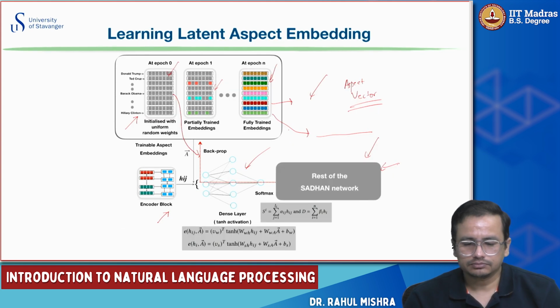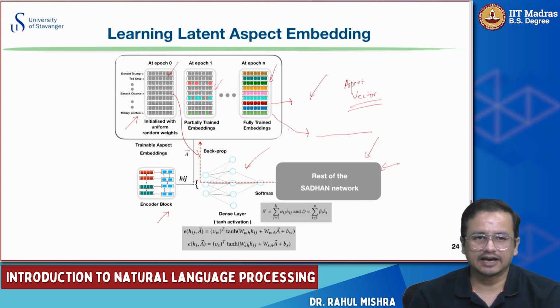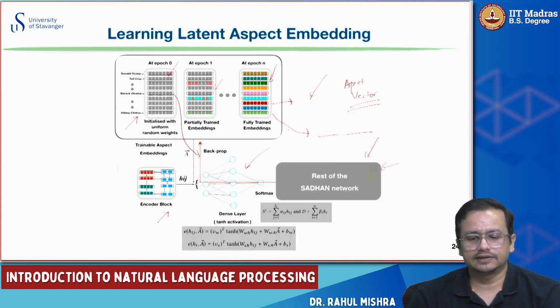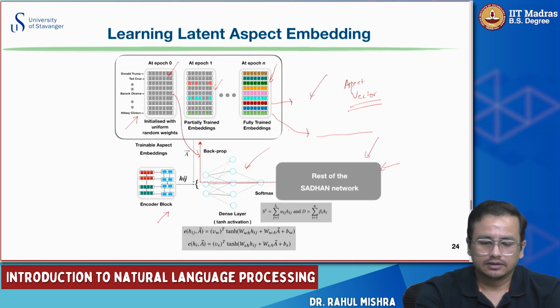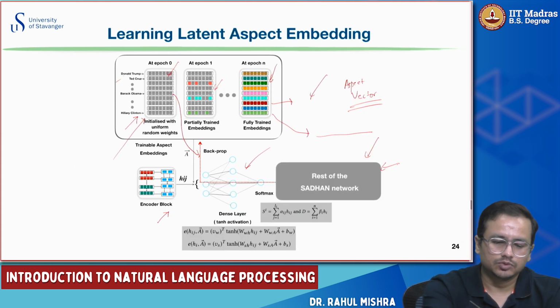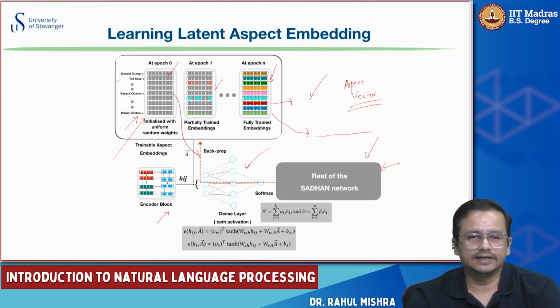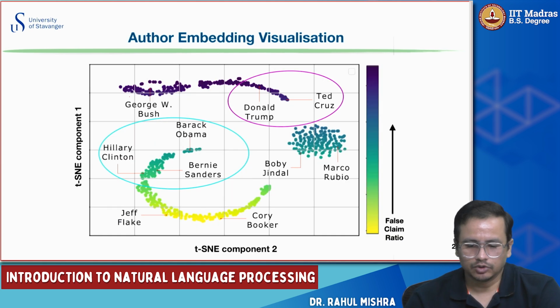Okay, so now we get to the part where we explain some of the internals of this model, whether this model learned something or not. One of the things we tried is visualizing the embeddings learned through this. We learned the embeddings for speakers, let's say Donald Trump, Barack Obama, and so on. We learned the embeddings for domains, NY Times, Washington Post, and whatnot. And we learned the embeddings for topics, like nuclear, politics, environment, climate change, and whatnot.